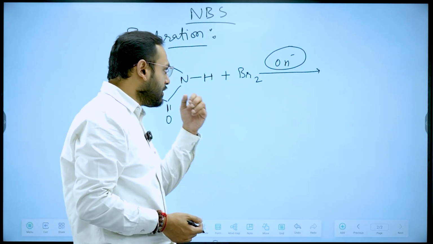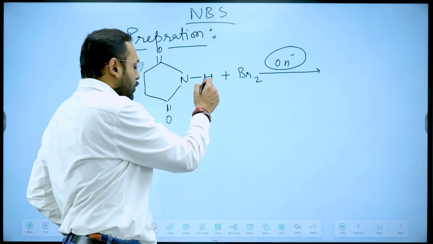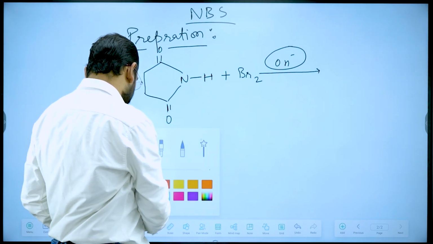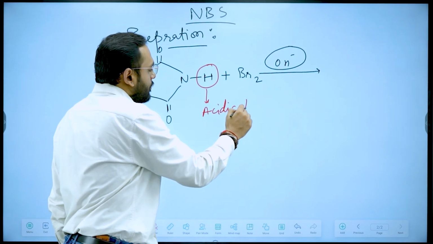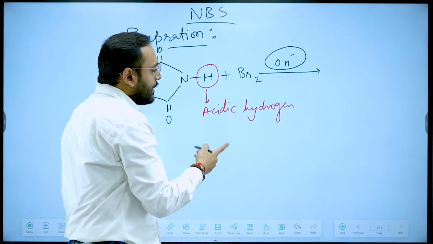Why am I using a basic medium? If you look at this hydrogen, it is actually an acidic hydrogen. Why is it acidic?